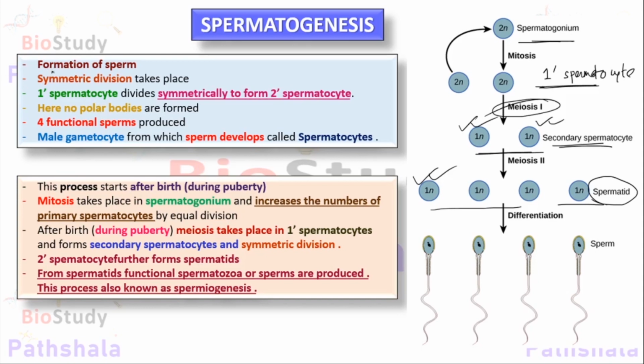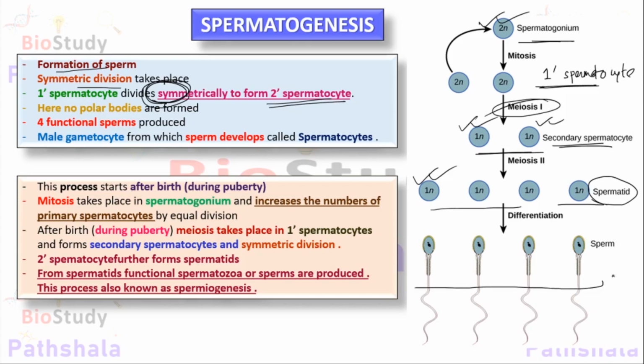So spermatogenesis is the formation of the sperm, and it is a symmetric division. The first spermatocyte divides symmetrically. You have to take note that it is symmetrical, while oogenesis happens asymmetrically. The first spermatocyte divides symmetrically to form secondary spermatocytes, and here no polar bodies are found. You can see that from one spermatogonium, 4 sperms are formed.